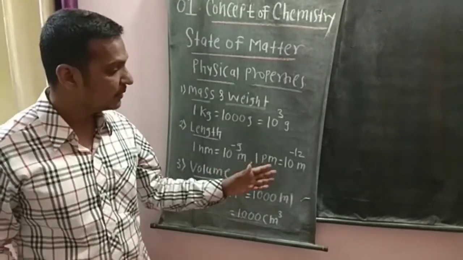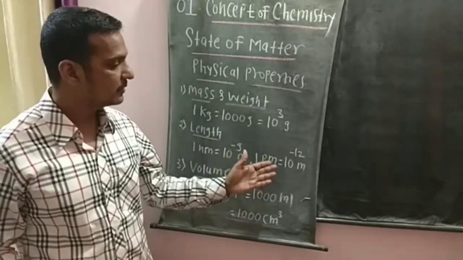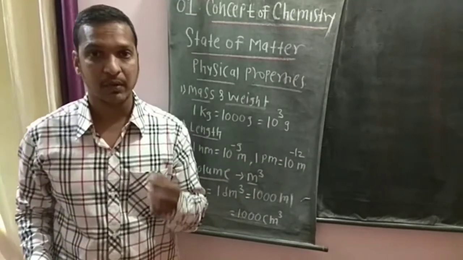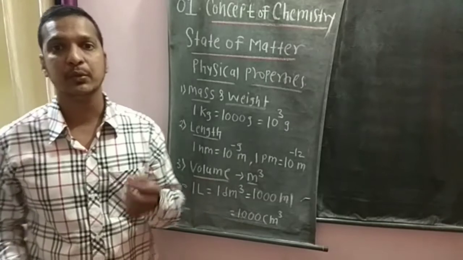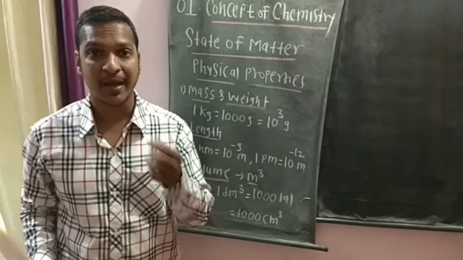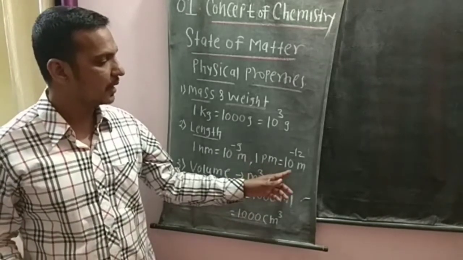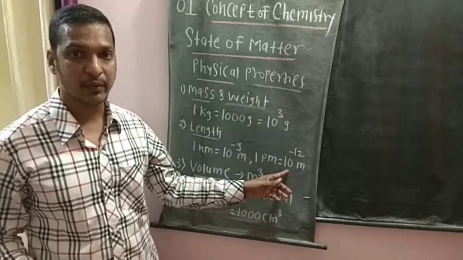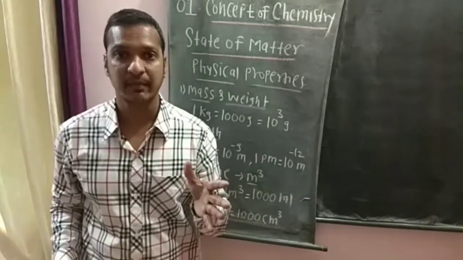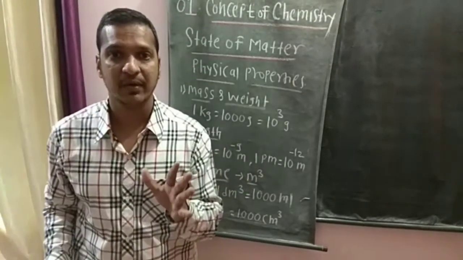Now 1 picometer is equal to how many centimeters? 1 picometer is equal to 10 raised to minus 12 meter. Therefore, 1 picometer is equal to 10 raised to minus 10 centimeter. So 1 picometer means how many meters? 10 raised to minus 12. But how many centimeters? 10 raised to minus 10 centimeter. So nanometer and picometer are the SI units for length.